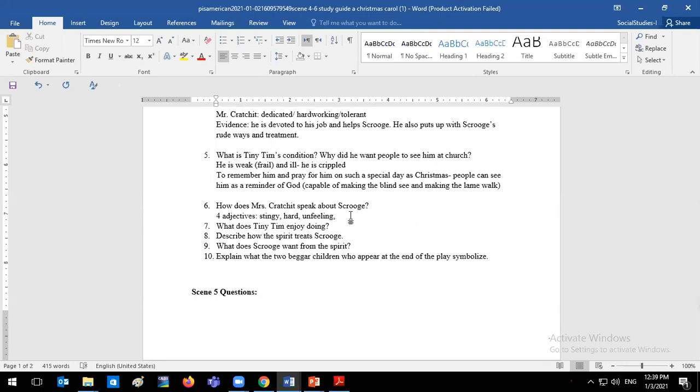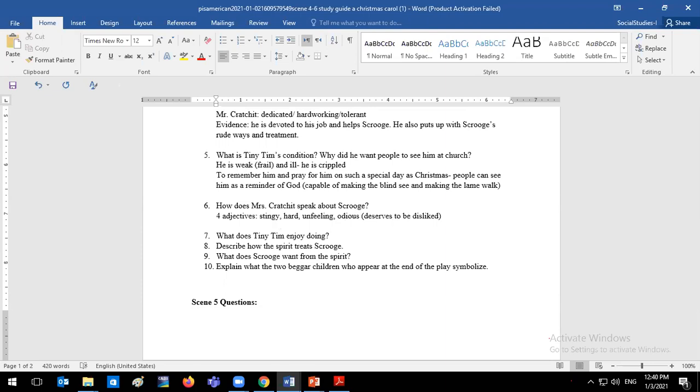She calls him odious. Yes, and he deserves to be disliked. All right, and this is the word that we're using. It means odious. All right, and odious means that he deserves to be disliked. This is what it means. Scrooge actually is a man that deserves to be disliked or hated because of his ways.